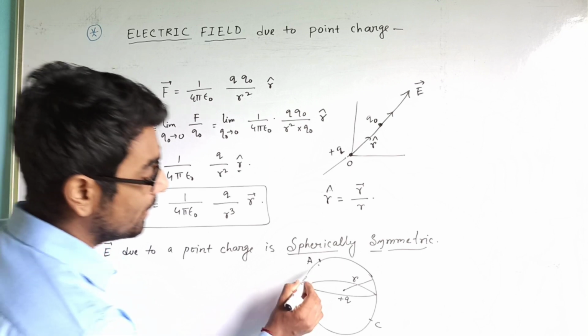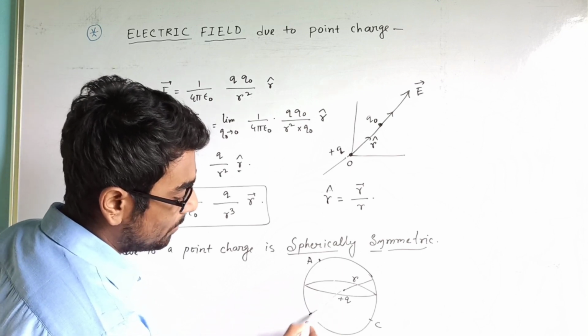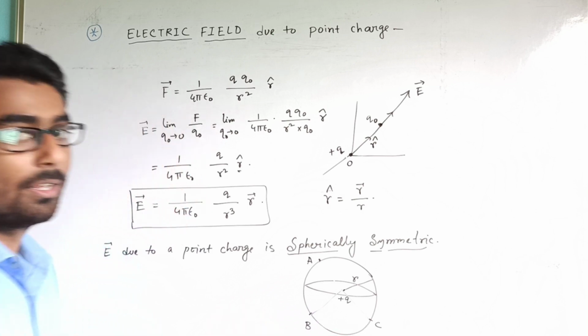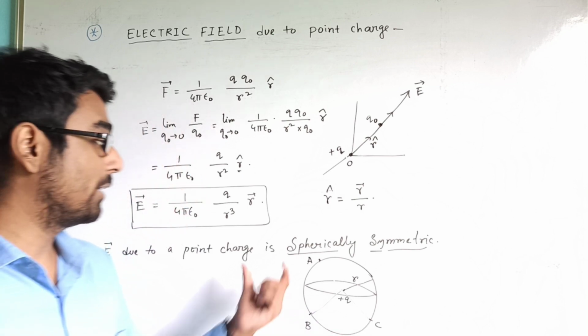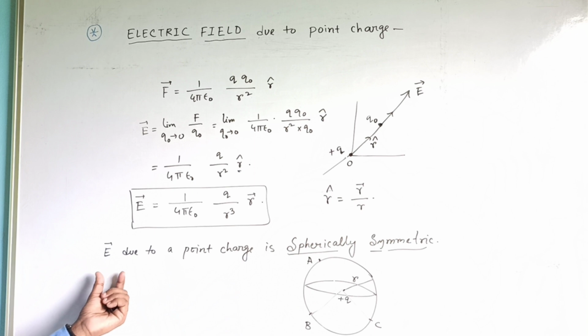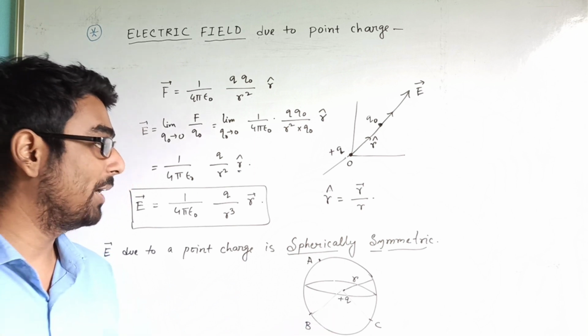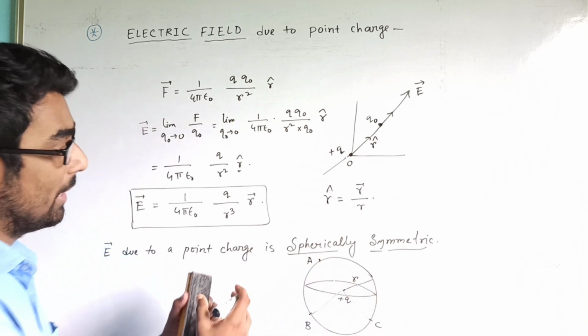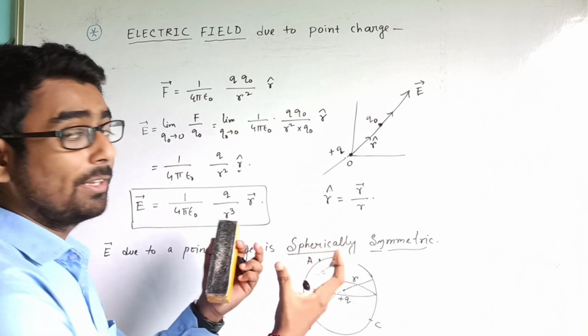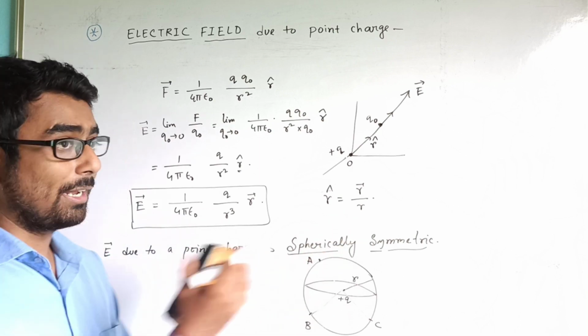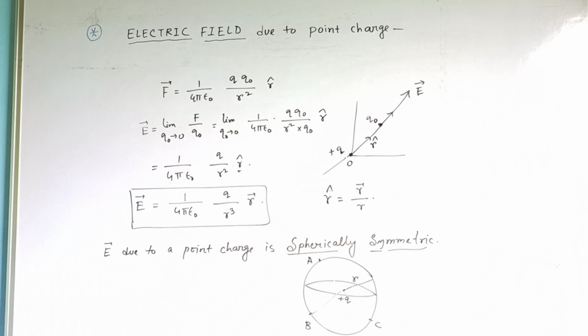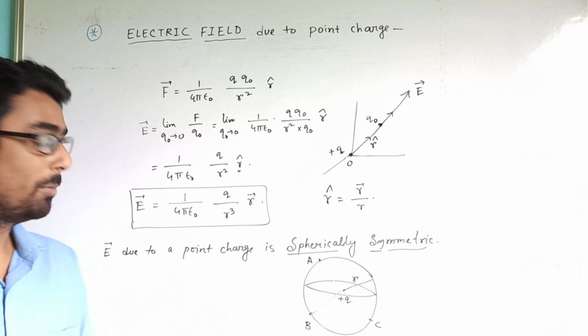Why? Because the distances of points A, B and C are all equal. So what we can conclude is that electric field due to a point charge is spherically symmetric. The electric field emerges out in a spherical manner in all directions. That is the main idea about electric field.